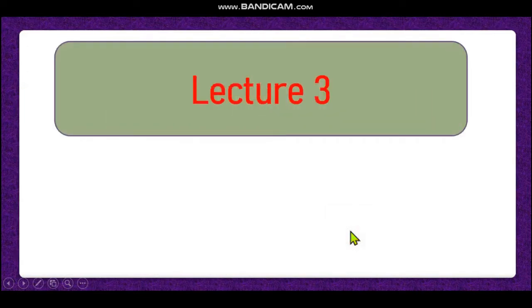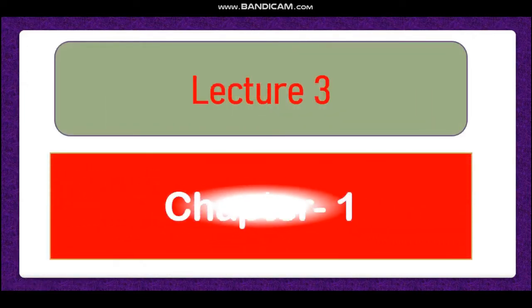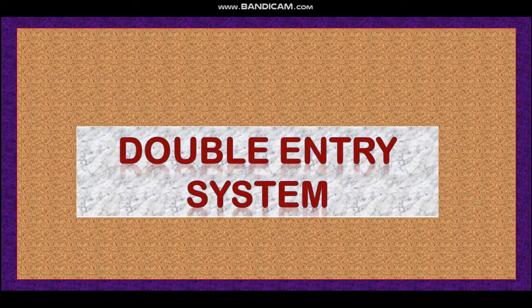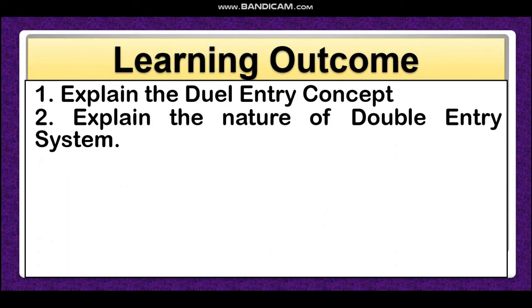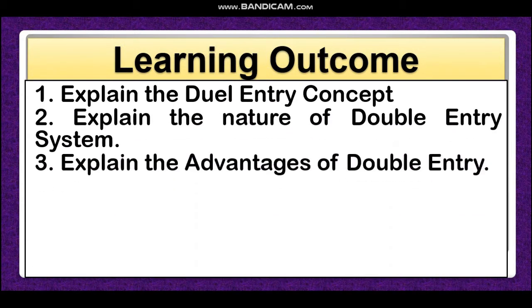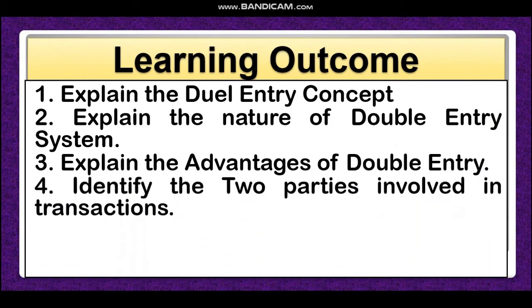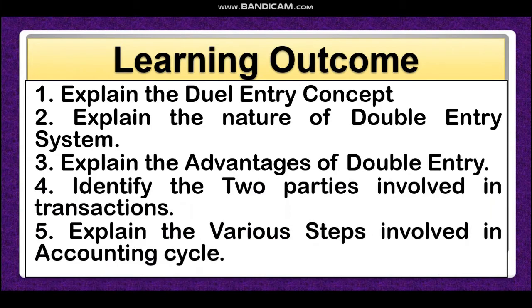Dear student, this is our third lecture on chapter 1. Last lecture we discussed transaction. Today we will discuss the double entry system. After this lecture, you will be able to explain the dual entity concept, explain the nature of the double entry system, explain the advantages of the double entry system, identify the two parties involved in a transaction, and explain the various steps involved in the accounting cycle.